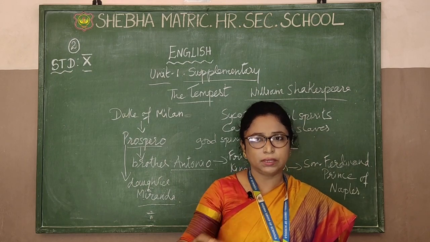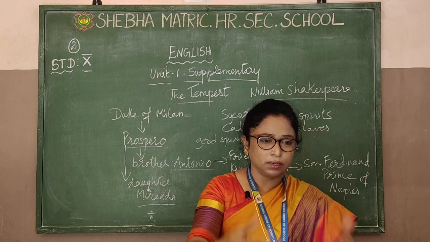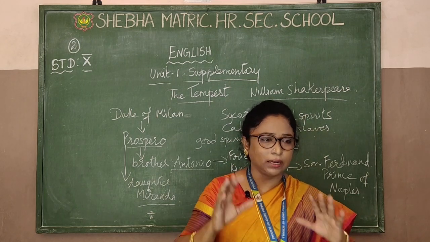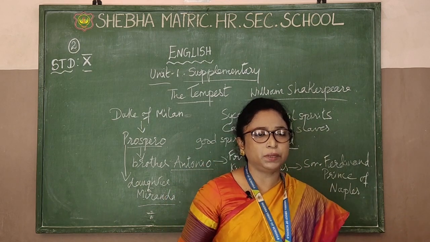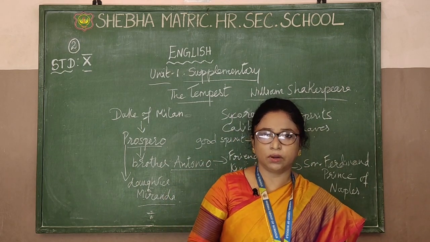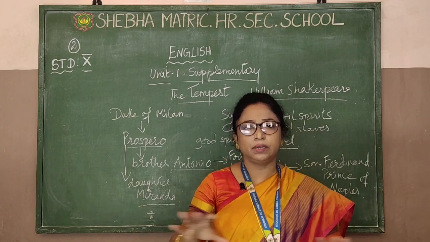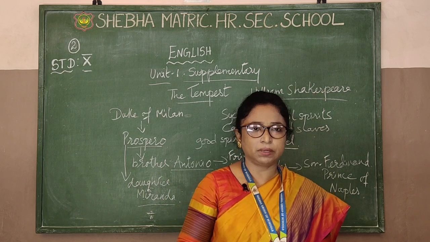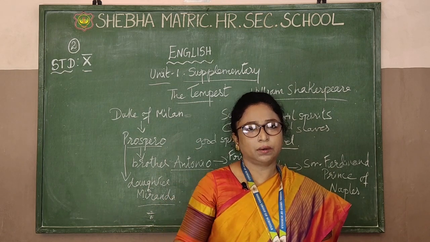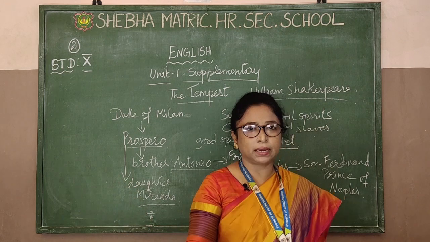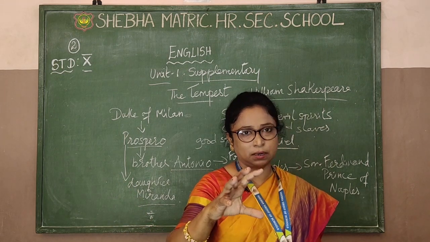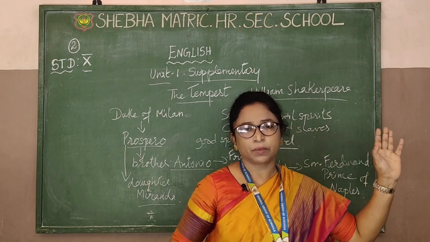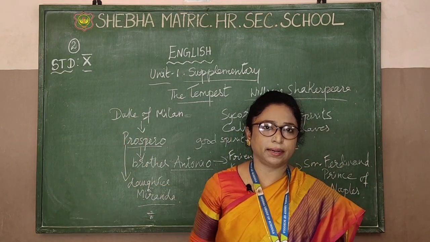Then afterwards, Antonio fell at Prospero's feet and said, "I'm very sorry, I have betrayed you, and I will not do this again. I am giving back my dukedom to you. Please come and take over your country, your kingdom." So finally both of them repented and regretted their mistakes, and then Prospero forgave them, and everybody went back in the ship. With his magic powers he brought back the ship, and everybody set sail to Milan. So this is a happy ending. That's it. Thank you.